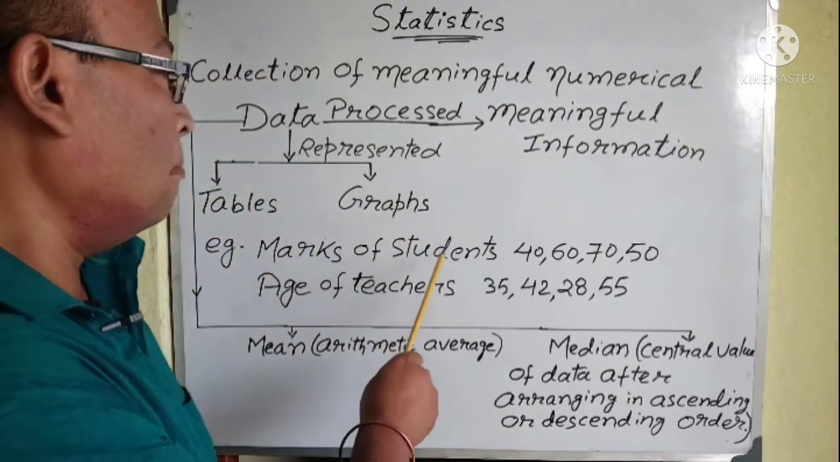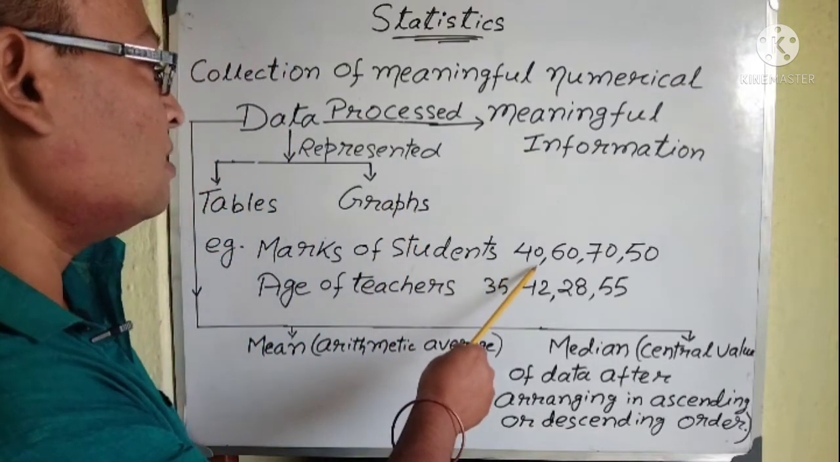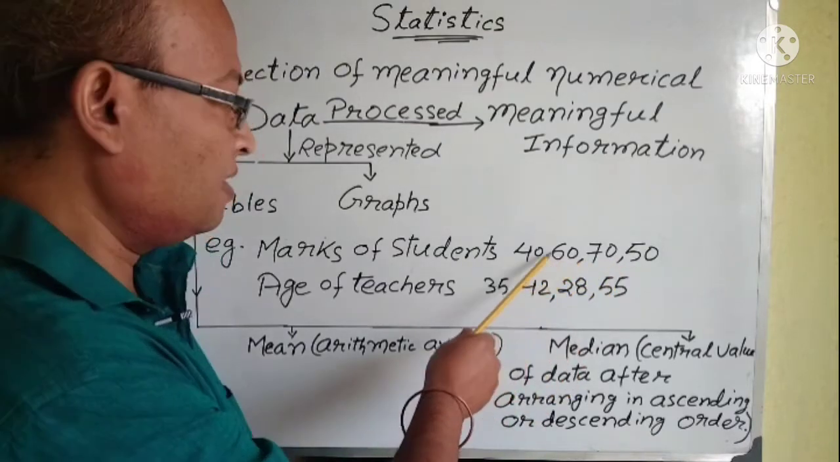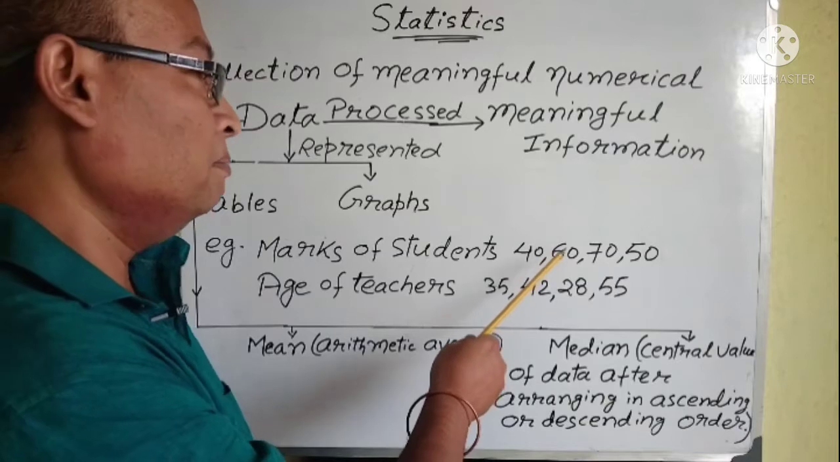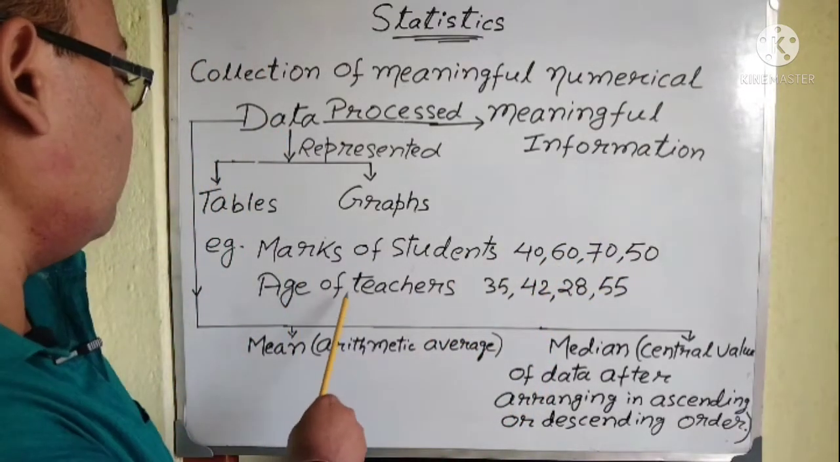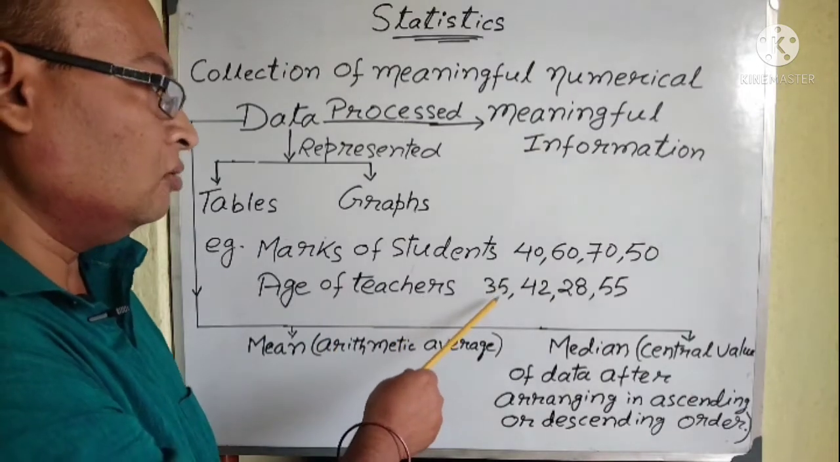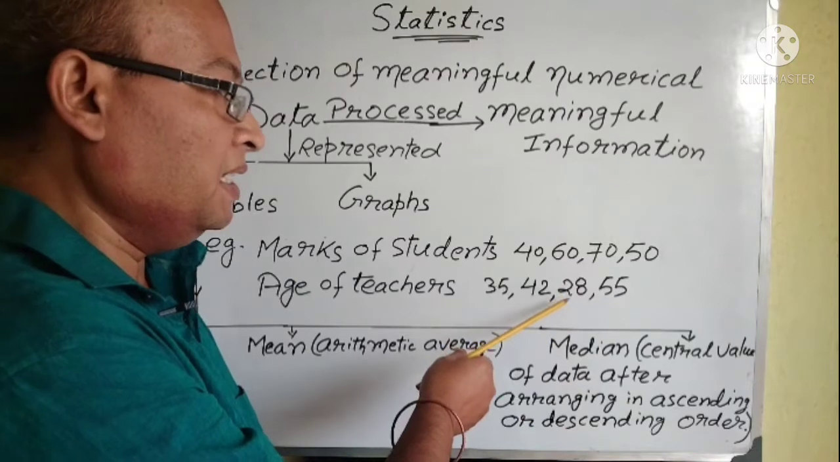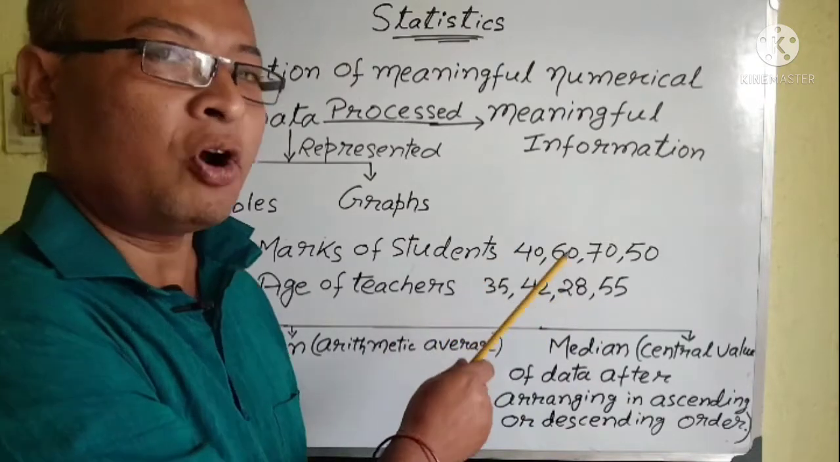For example, marks of students, suppose 40, 60, 70, 50, these are all data. These are all numerical data, meaningful data, and you can process it. Next example, suppose age of teachers. Now 35, 42, 28, 55, again meaningful data which can be processed.